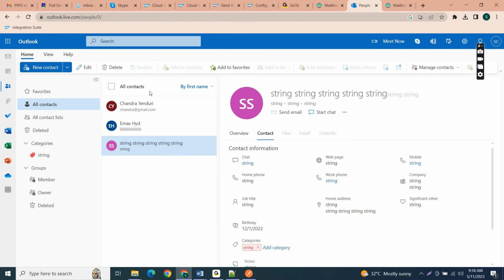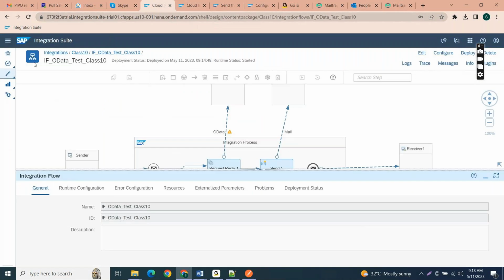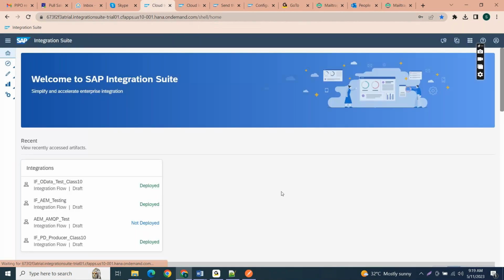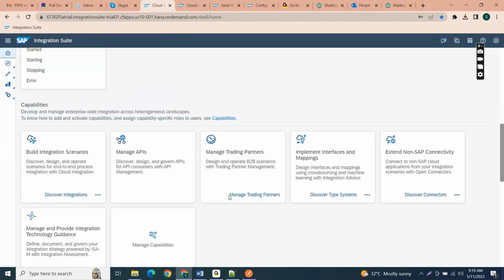So what is the use of open connectors here? Every day we are logging into this page, right? So here you can see we have multiple services in the Integration Suite. This is CPI, and this is for APIs. This is for trading partner, this is for mapping, creation of mappings. And this is for extend non-SAP connectivity.